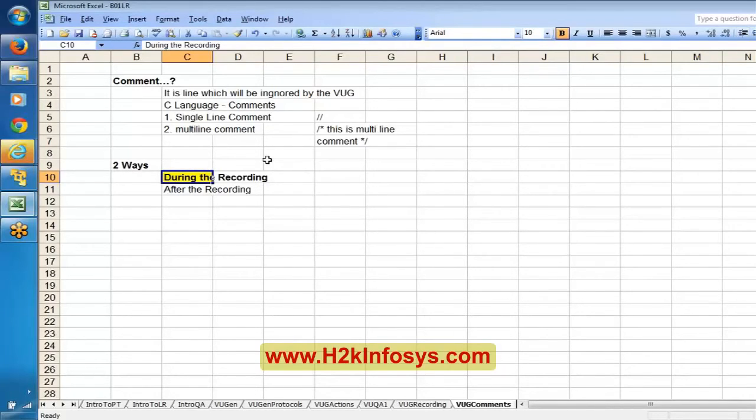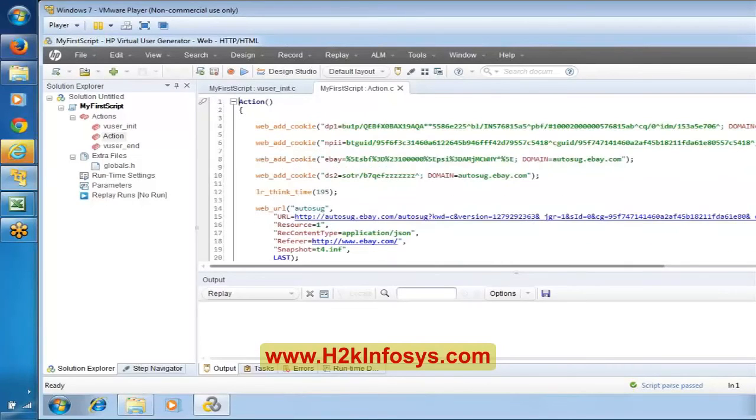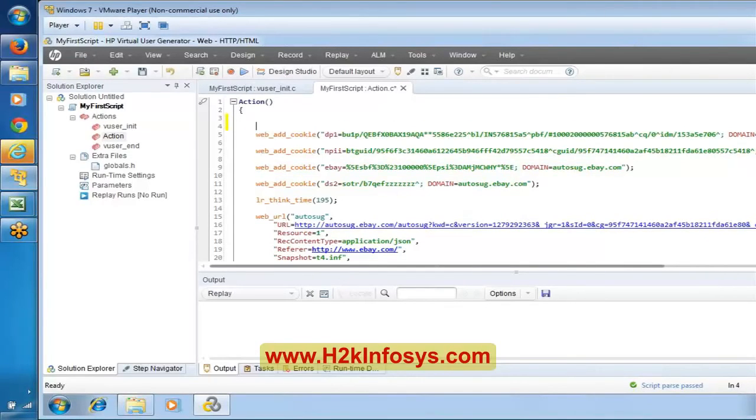Why, any guesses? Because this is the script which is already created, already recorded. That is our problem. We could not figure out which line has been generated under which case. However, if you really want to mention some comment even after recording, you can mention something like this.